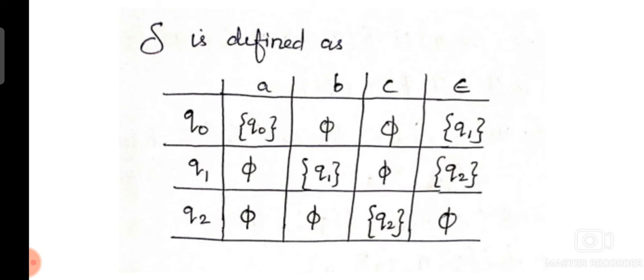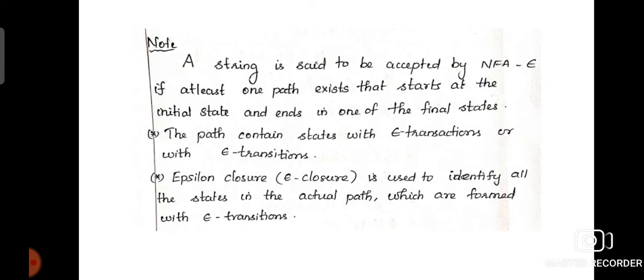When we apply epsilon to Q1, we are getting Q2. So in this way we have to fill up the transition table. Whenever a particular symbol is not applicable to a particular state, we have to mention phi in that place. After that, in these kinds of problems, we have to consider another concept, that is epsilon closure.